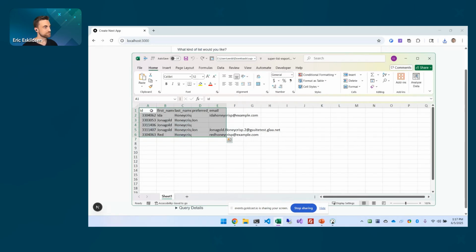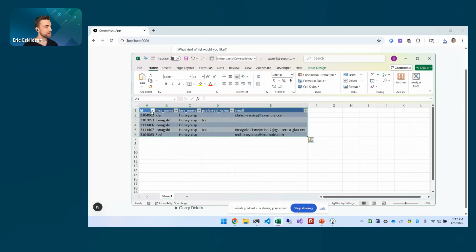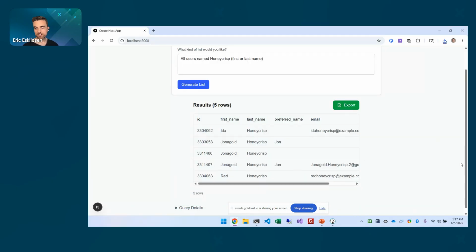a spreadsheet of our different users, preferred name. And actually this is accurate because I created multiple users named Jonagold Honeycrisp for different tests. Okay, so that's basically how that works.